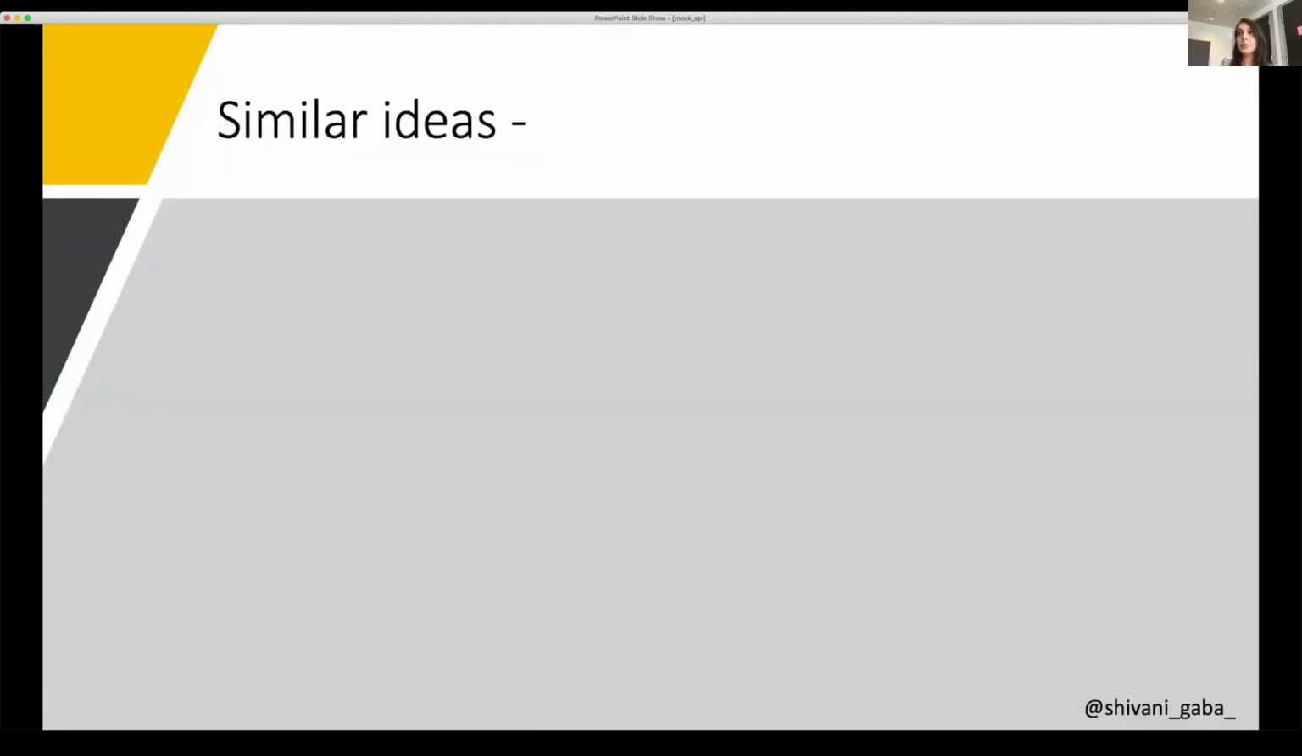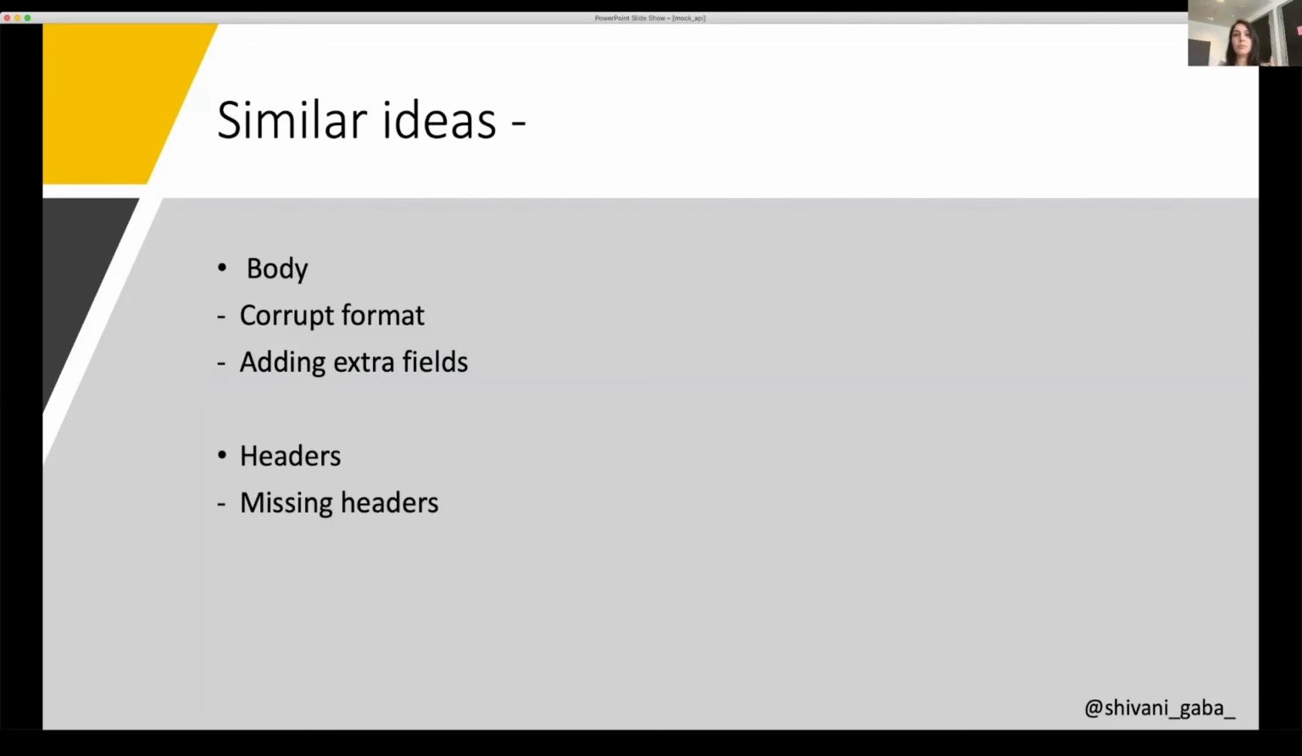Similar ideas to test for invalid scenarios are for the body, like I currently removed some mandatory fields and made the body corrupt. We can even break the correct format, like if it's a JSON, I remove some commas and braces and so on. We can also see what happens if we add extra fields to the body. And not only with the body, we can play around with headers also. See what if we miss some headers, what if we add some invalid headers, or what if we even add extra headers, then how is our system responding to it?